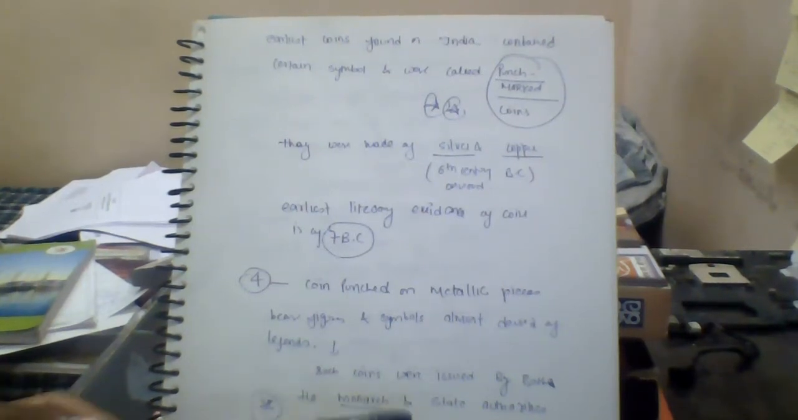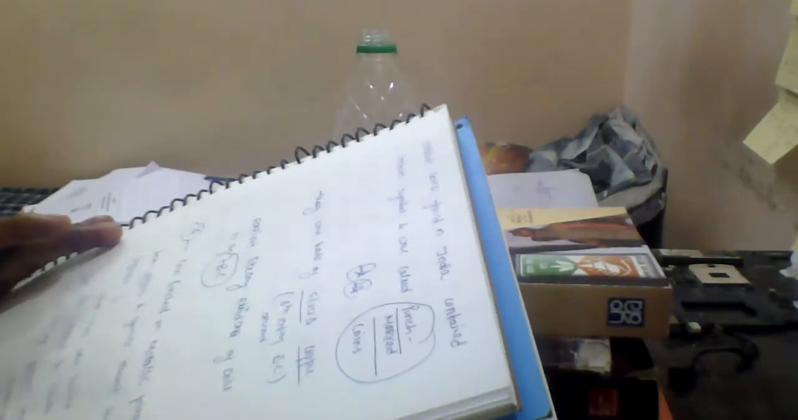So this is also an important point to note here, that coins were not only issued by royals, but they were also issued by small private bodies and the state authorities also.